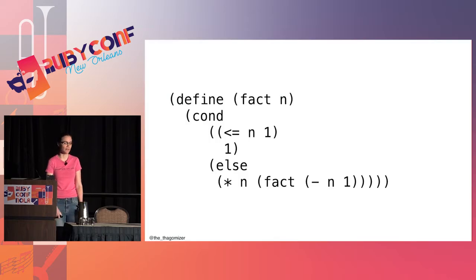Some examples. Here's factorial. We use recursion a lot in functional languages. So I have a cond. If the item I'm trying to get the factorial of is 1 or less, I return 1, because the factorial of 1 and the factorial of 0 are both 1. Otherwise, I multiply n by the factorial of n minus 1, which recursively will give me the factorial.